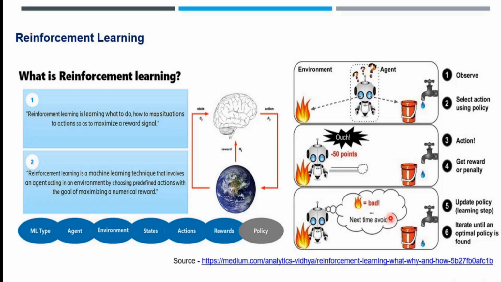So next time when it sees a fire and a water, it will choose water instead of going to the fire. If the job of the machine is to stop the fire, then it has to go to the water and then go to the fire. So that is completely different.